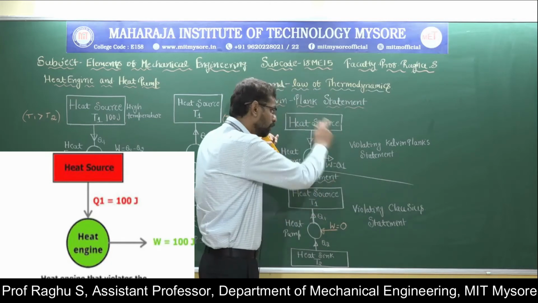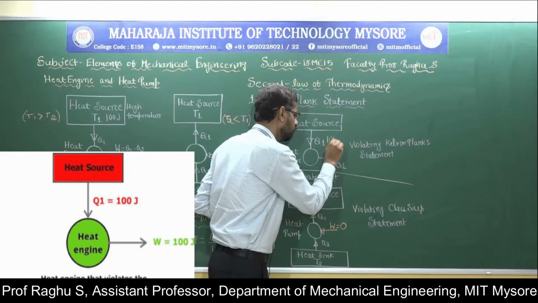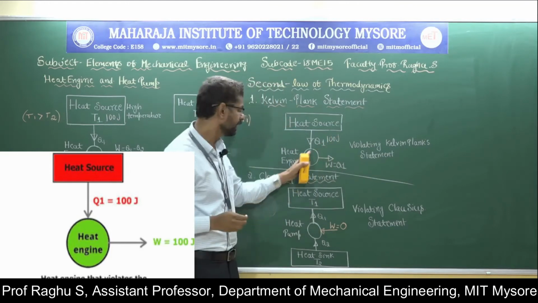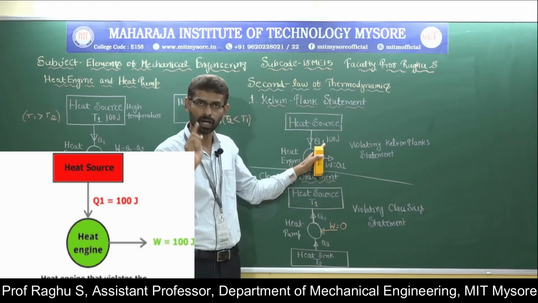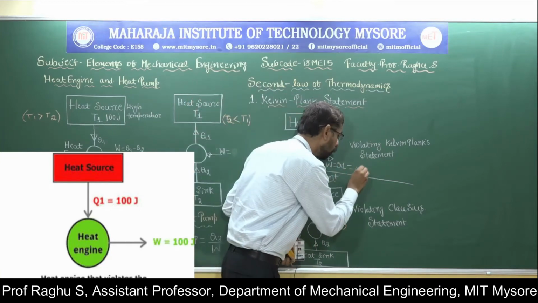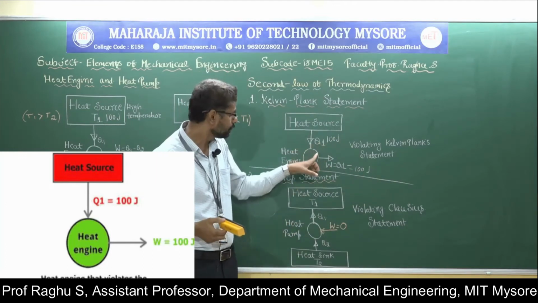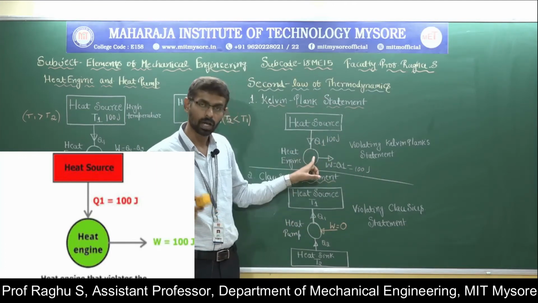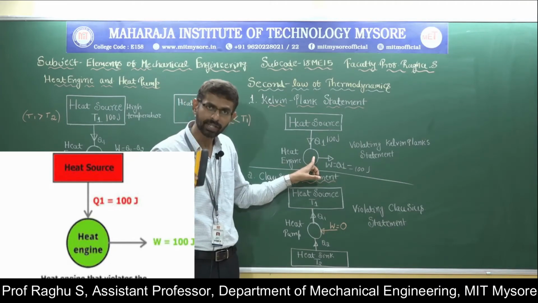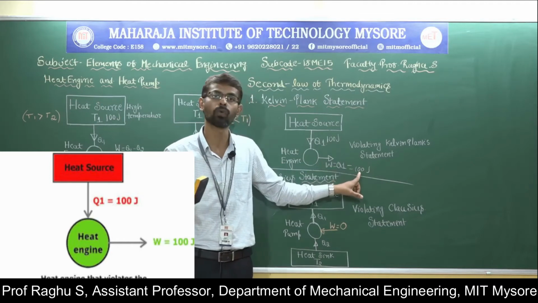It is impossible to construct this kind of engine where I am supplying 100 joule of heat and it converts into 100 joule of work. So the heat engine takes 100 joule of heat and converts all the heat energy into mechanical work, meaning 100 joule of heat equals 100 joule of work.